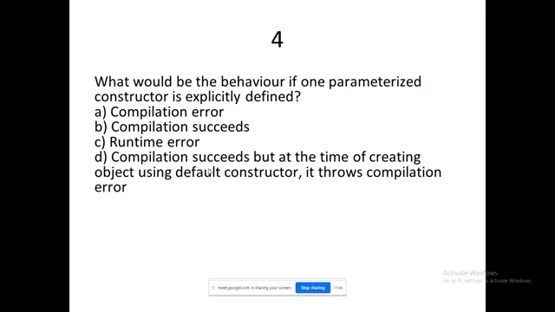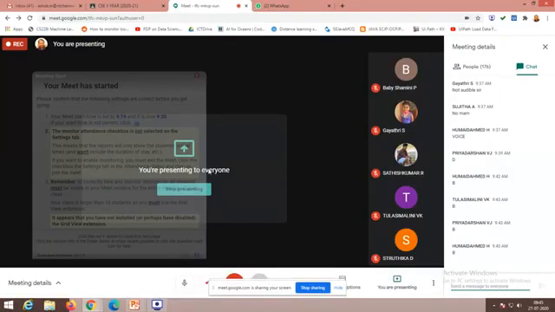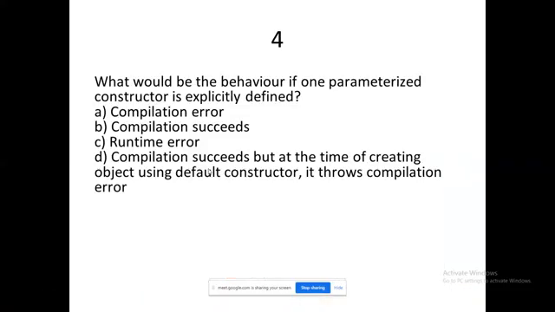Explicitly defined means that we have mentioned it in the program. Yes, options are...